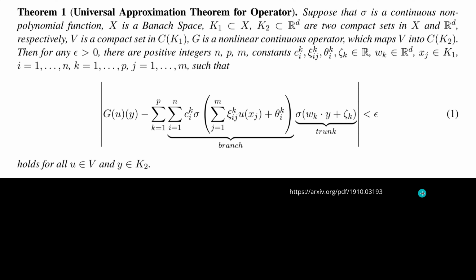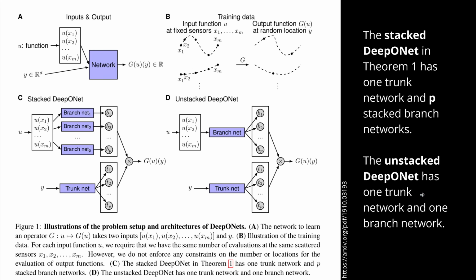Not trivial, I will need time, but based on this Theorem 1, they now build the architecture for their very rudimentary AI system, the classical DeepONet system. And as you can see here, we have a stacked DeepONet based on Theorem 1, which has one trunk network and a p-stack branch network. This is here in C, and then we have an unstacked DeepONet where we have one trunk network and one branch network. A more detailed explanation is given in the scientific literature, but we have to focus now on the latest in operator learning frameworks.